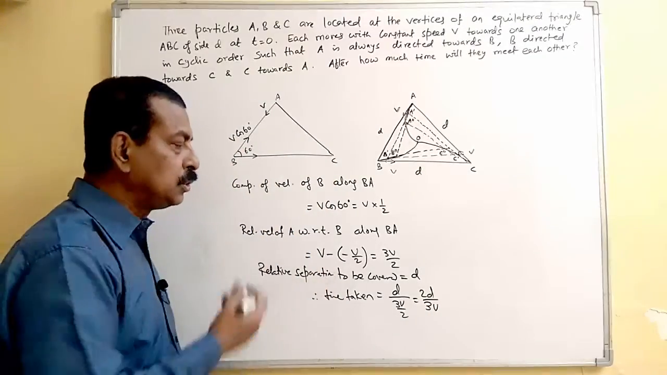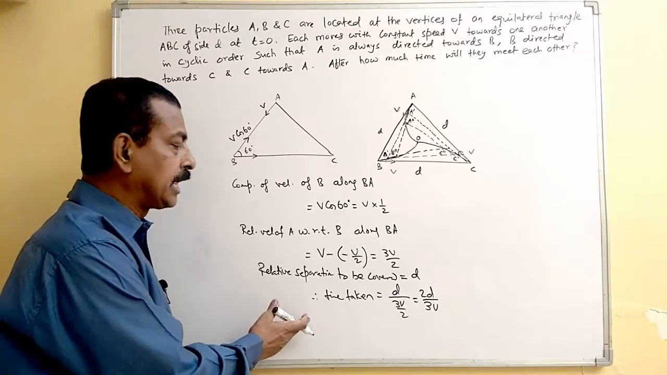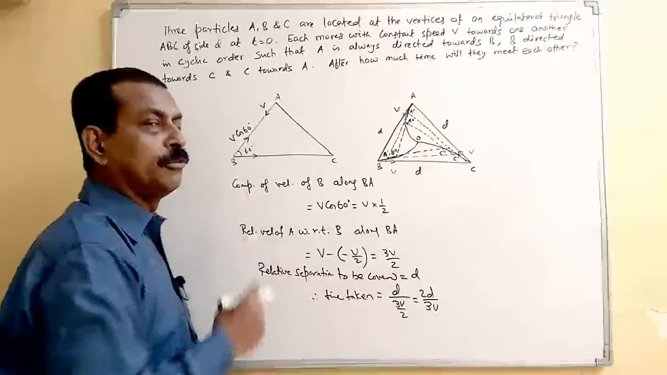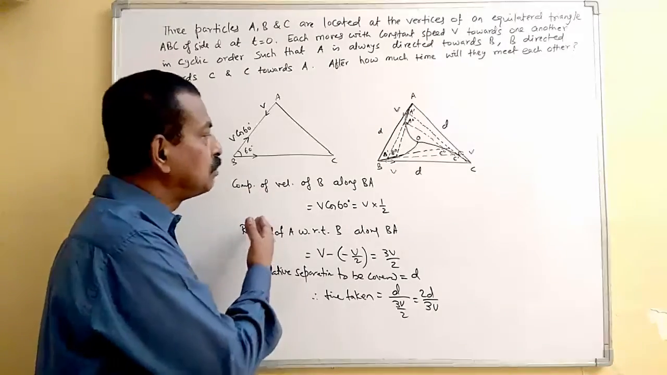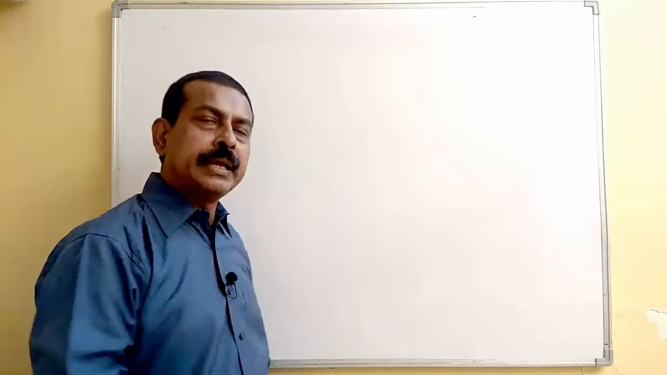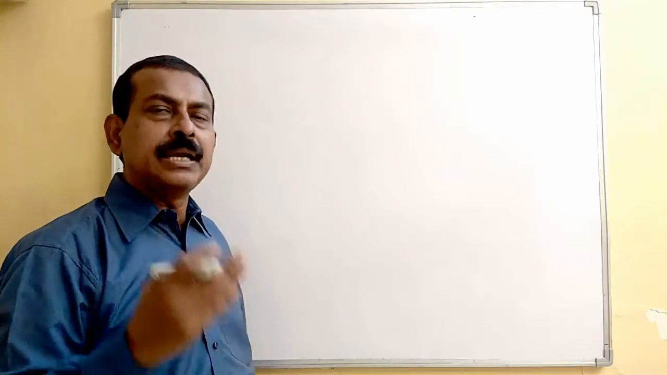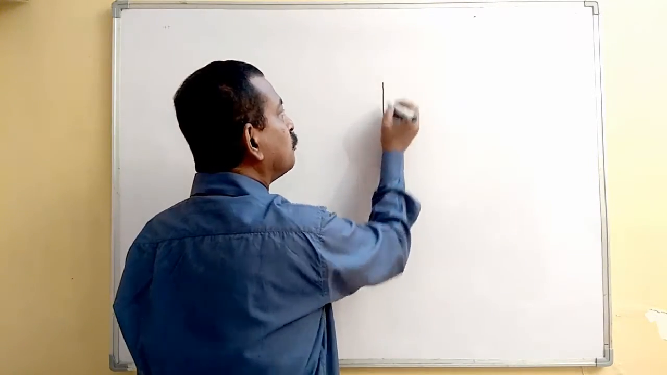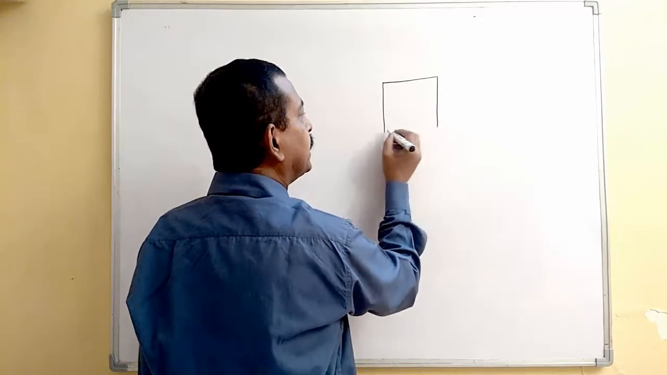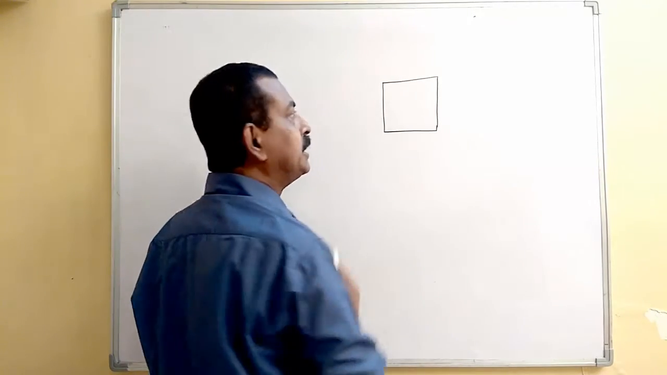So this is how you can get the same expression for time taken by relative velocity. By this method of relative velocity, you can solve this problem easily. In continuation with this type of problem, let's consider now that we have 4 particles located at the corners of a square of side D.